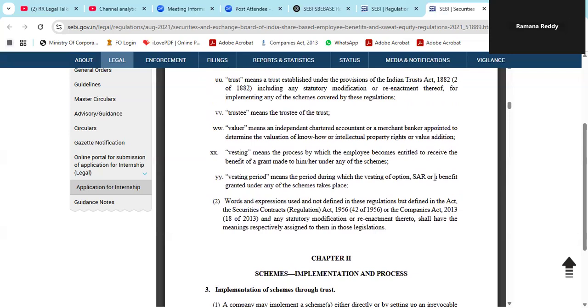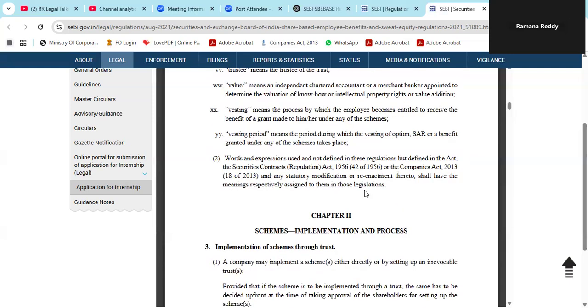Vesting means a process by which the employee becomes entitled to receive the benefit. First you are giving a grant, that is not vesting. A minimum vesting period of 1 year is required under the law. After that it is the company's choice; it can be enhanced also. So the day when the employee becomes entitled to receive the benefit of a grant made under any of the schemes, that is called vesting.